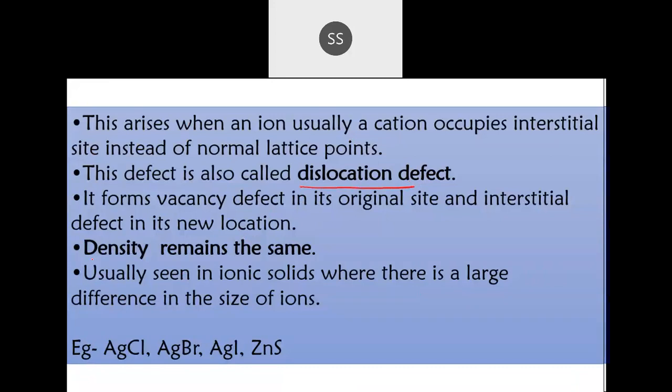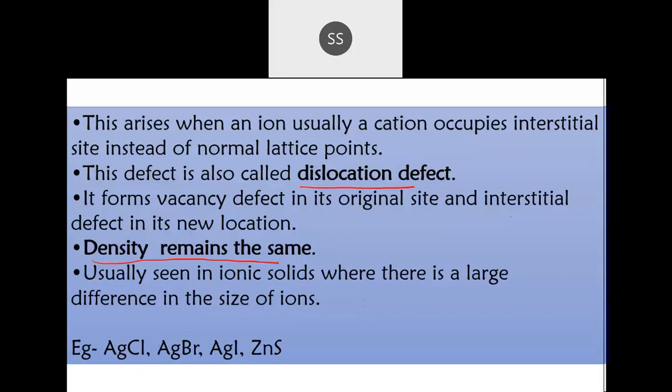Density remains the same. It is seen in those kinds of crystals where there is a large difference between the sizes of the ions, meaning the cations are usually smaller in size and the anions are usually larger in size. So AgCl, AgBr, AgI, zinc sulfide, all these come under this category.